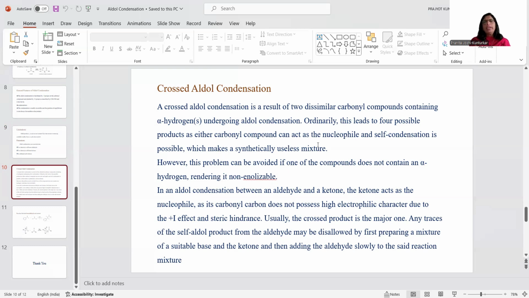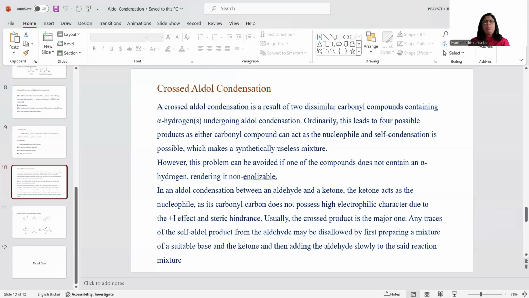If both the aldehydes or ketones have alpha hydrogen, they can undergo self-condensation reaction. When the reaction takes place between the same identical molecule, it is a self-condensation reaction. So both aldehydes undergo self-condensation reaction.